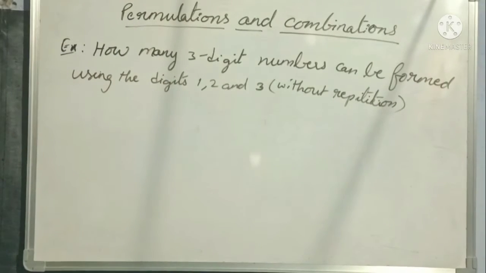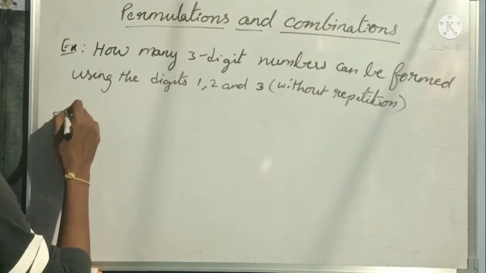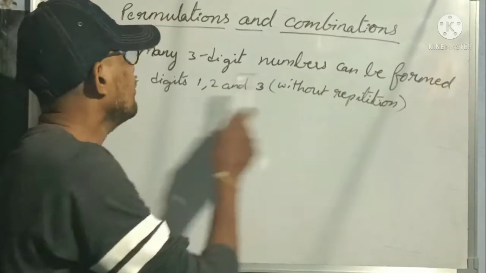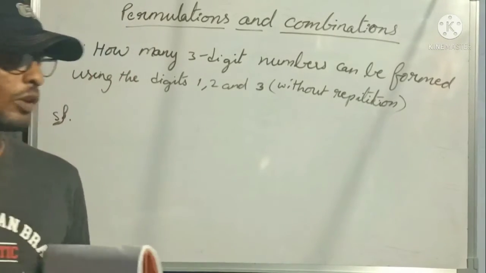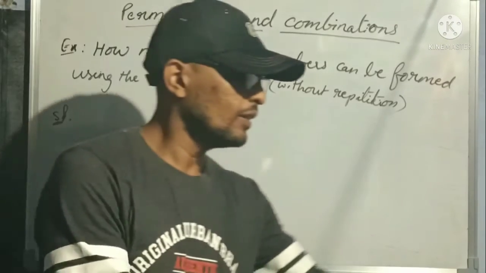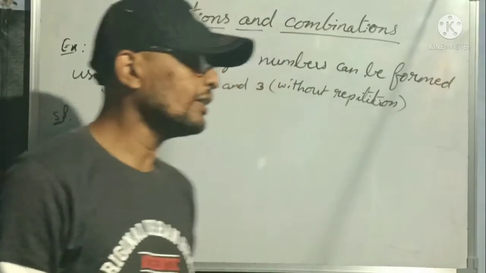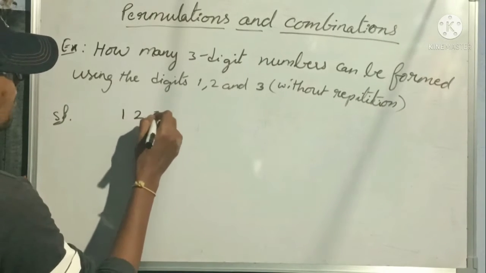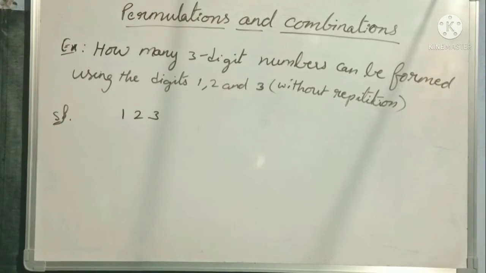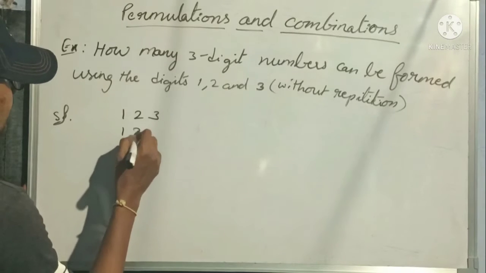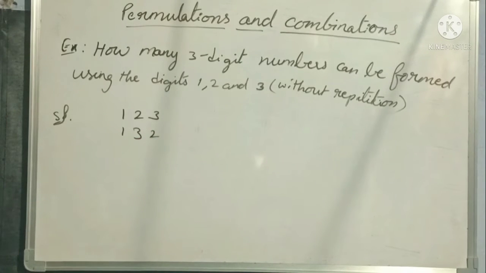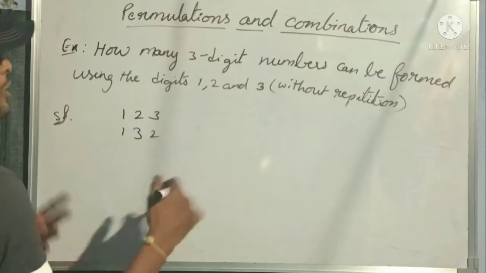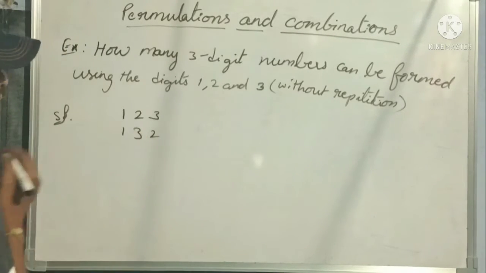Now let us solve this problem. In how many ways, means how many 3-digit numbers can be formed by using the digits 1, 2 and 3 without repetition, means without repeating the digit. Suppose I am taking the first number as 123. Next I can alternate the digits and write 132, right? These are the two 3-digit numbers possible without repetition by taking 1 in the hundreds place.